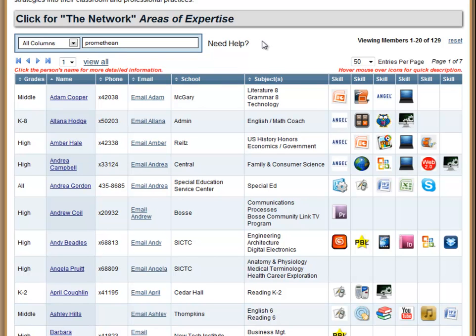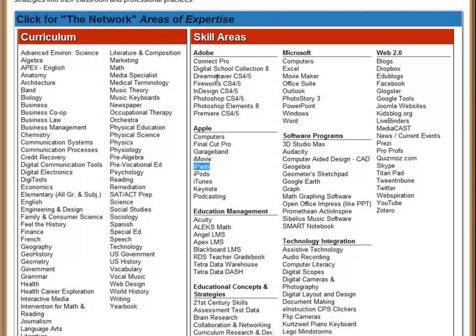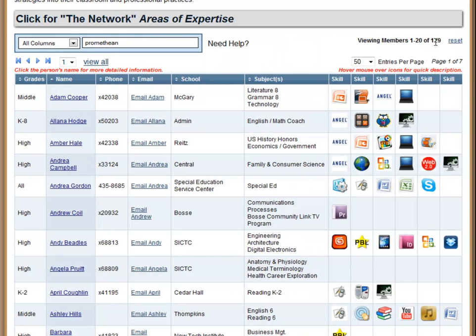New areas of expertise will be noted in the expertise panel, so you'll know right away what's new in the panel. As far as new members are concerned, you'll be able to note that by the number of our members increasing here on the right hand side.